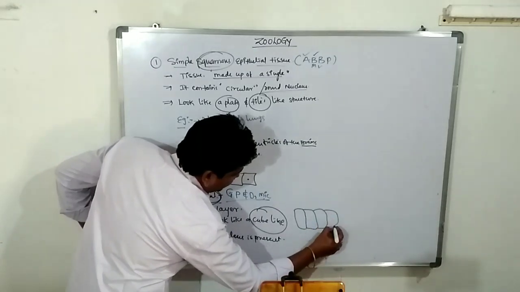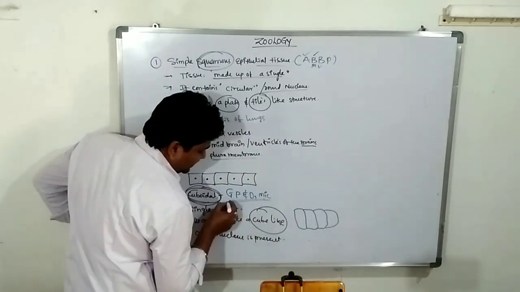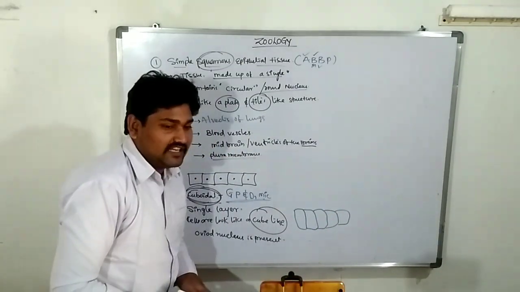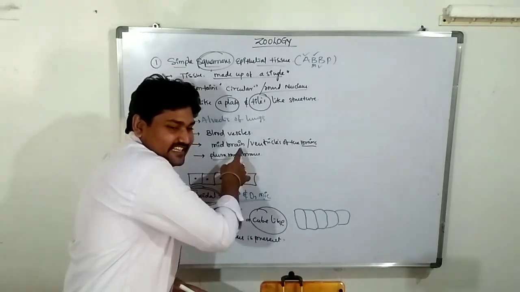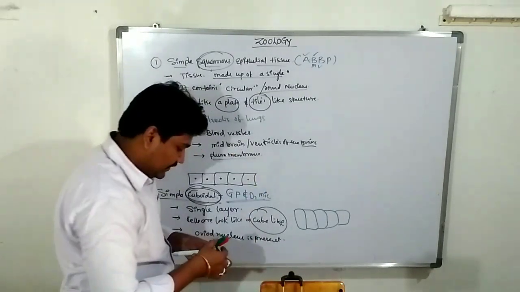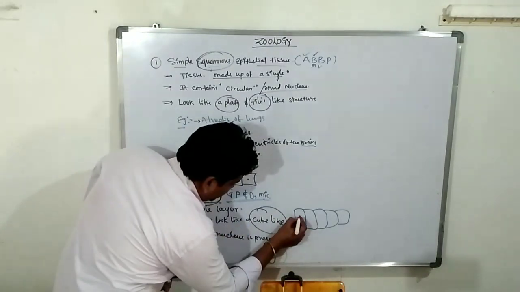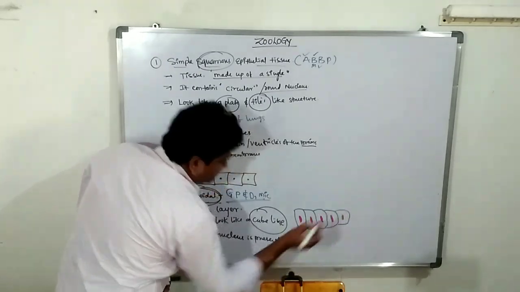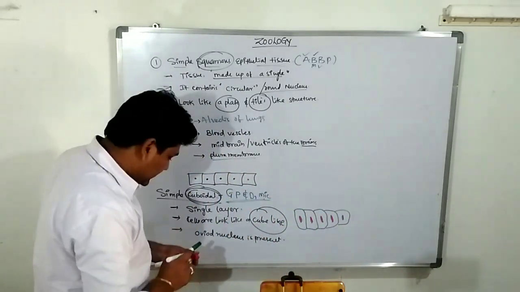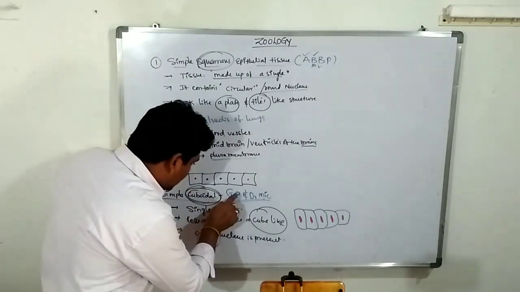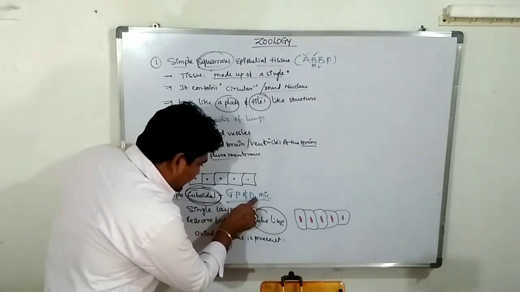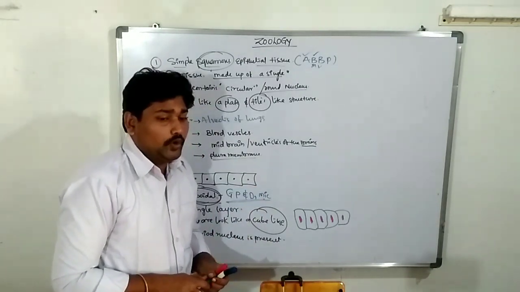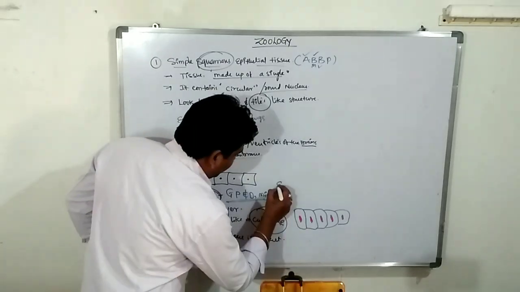It is located on the surface of the body. Which body parts? Like these body parts. The cube-like structure contains which type of nucleus? Ovoid nucleus, a circular nucleus, present in the center of the cell. Clear? The examples are G, P, D and MIC. What is G? G is for glomerular.